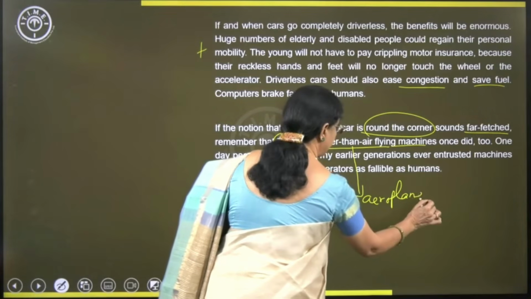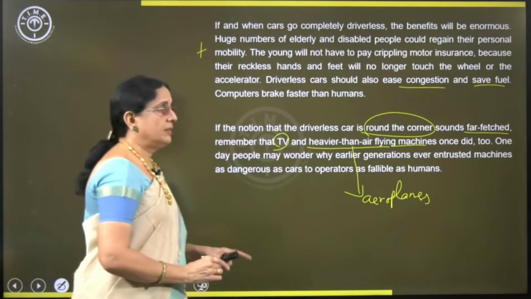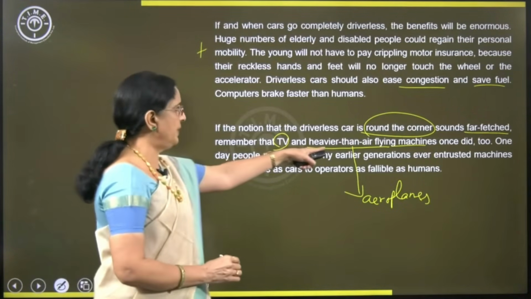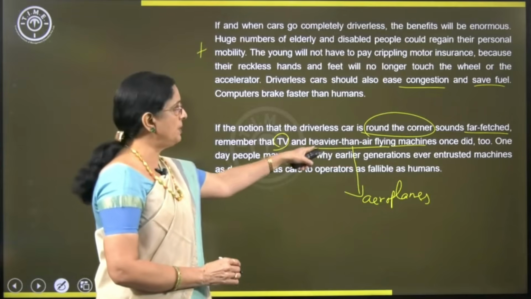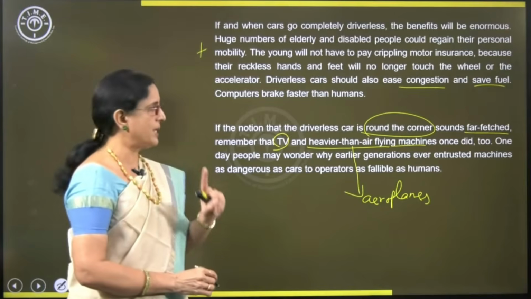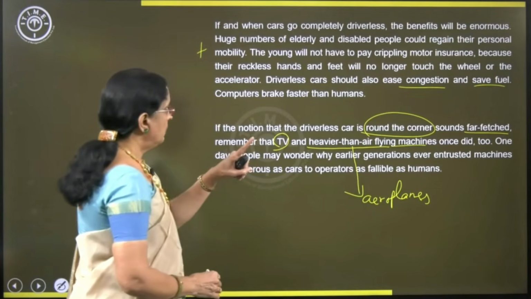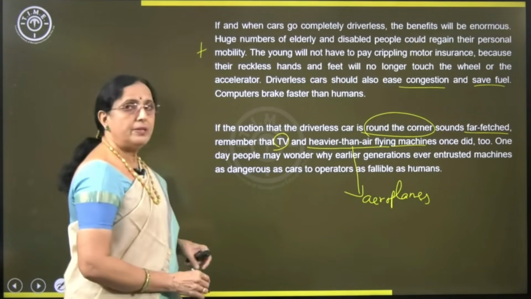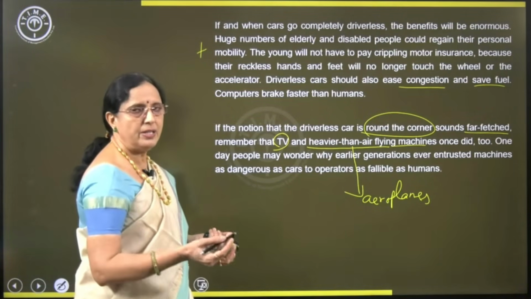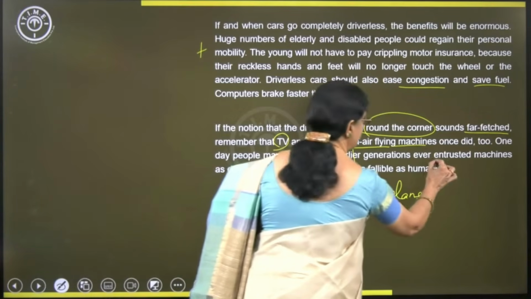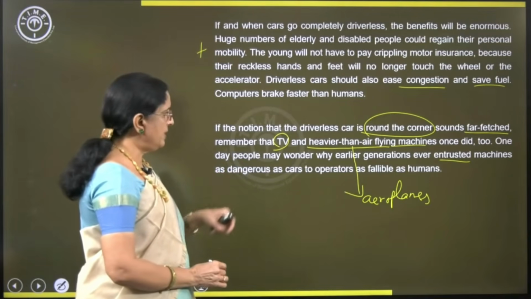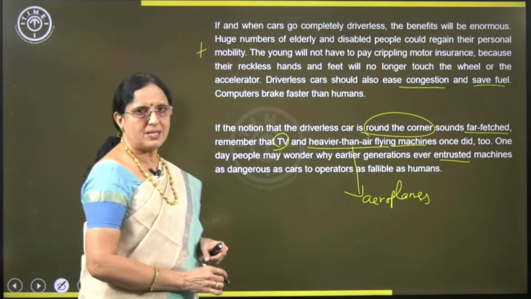Any invention was first an illusion, and then it was proven. In the same manner, the author is optimistic that driverless cars are also going to enter the market. One day, people may wonder why earlier generations gave the responsibility to machines as dangerous as cars to operators as fallible as humans.